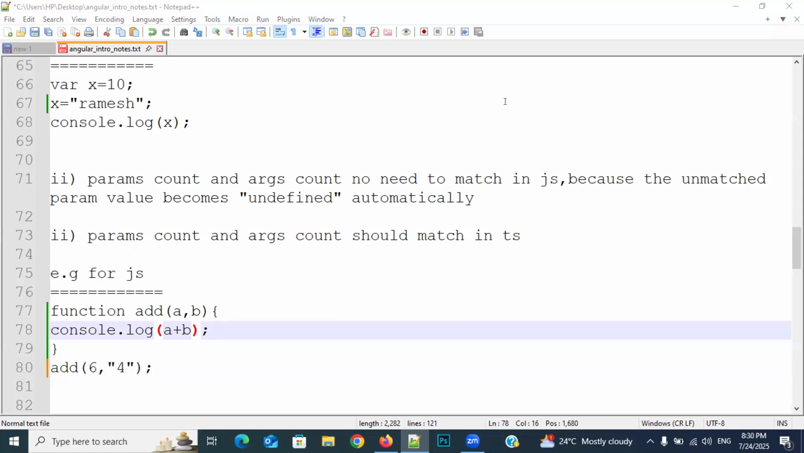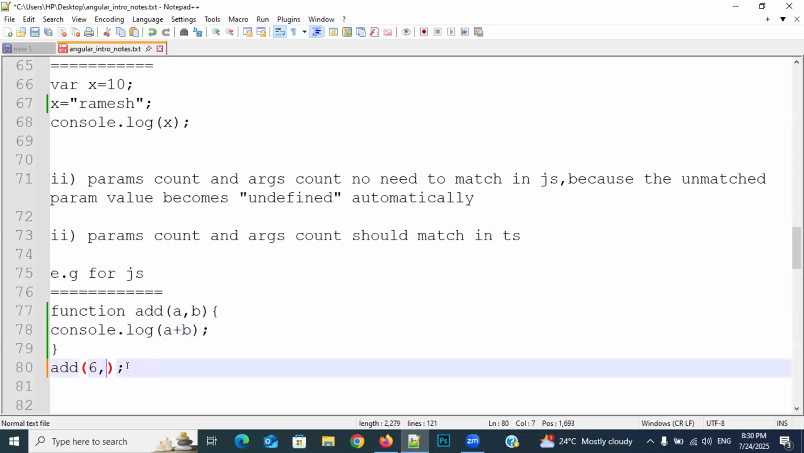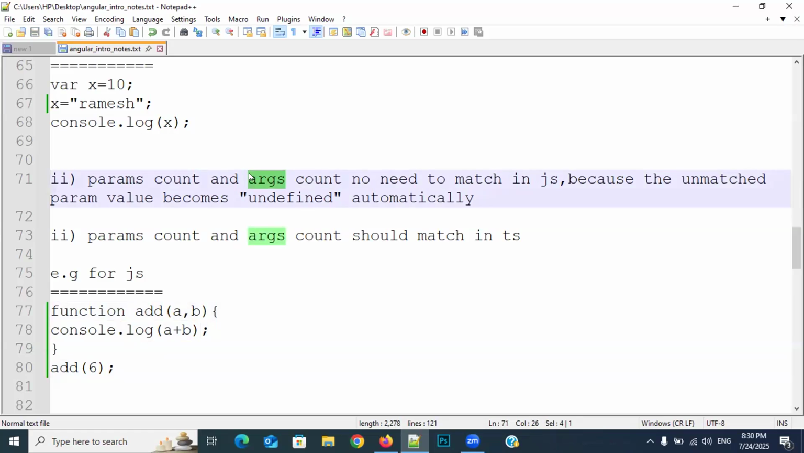Now what I am doing here is sending only one argument. How many parameters are there? Two parameters. How many arguments am I sending? One. Then tell me, depending upon this description, what is the output I will get?